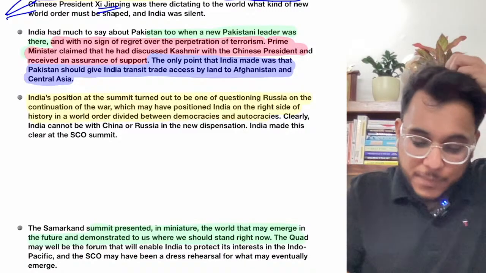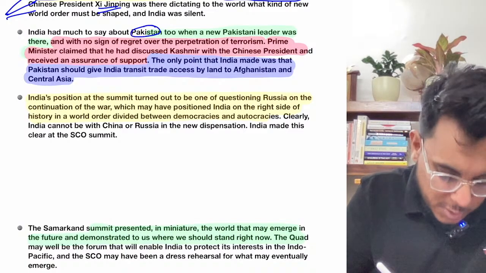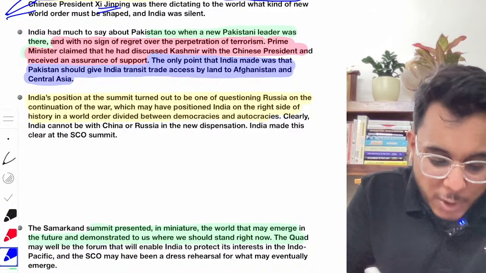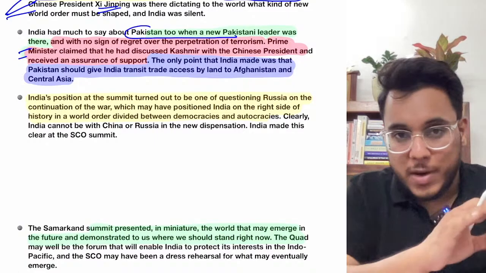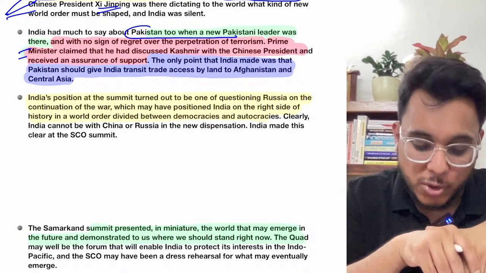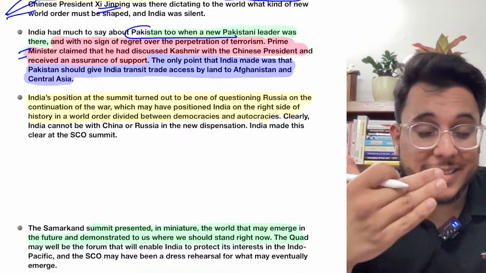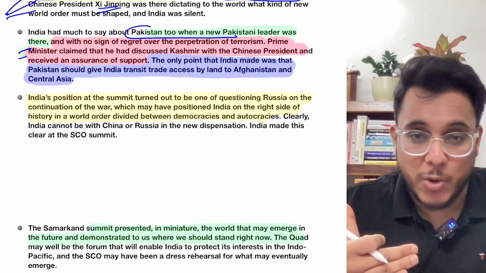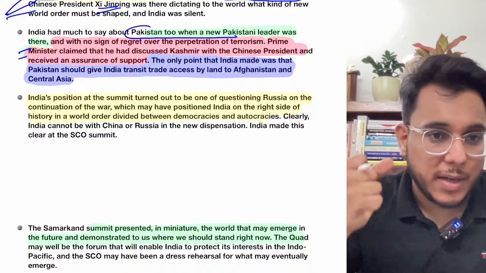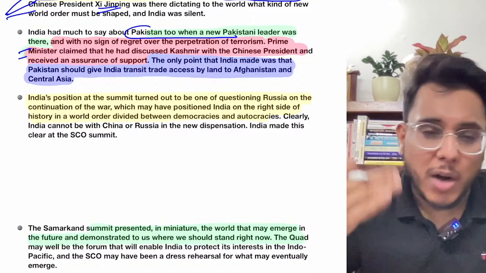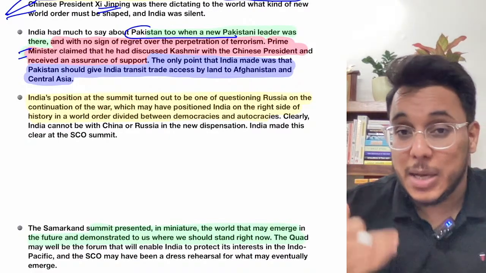Now India also has something to say about Pakistan. At the SCO meet, Pakistan was also present. India wanted to raise its grievances against Pakistan, because Pakistan is perpetuating a lot of terrorism, but India adopted classic diplomacy and did not directly challenge Pakistan or make any references against it.